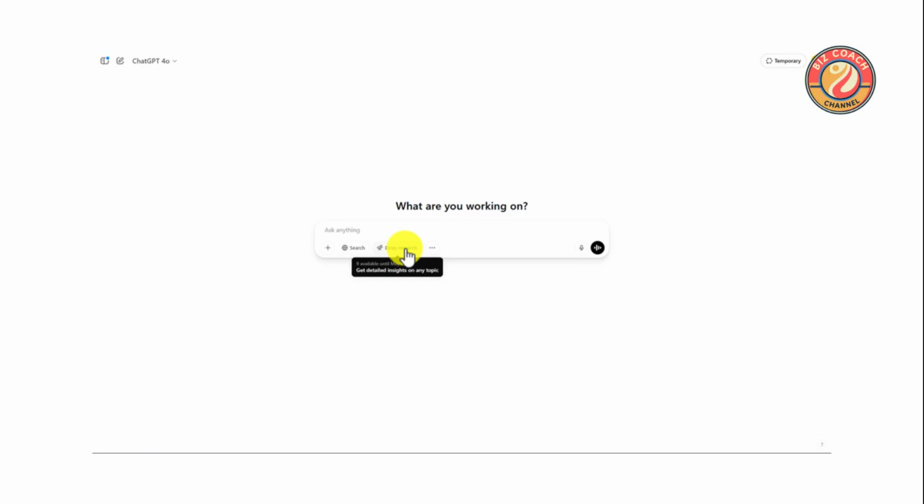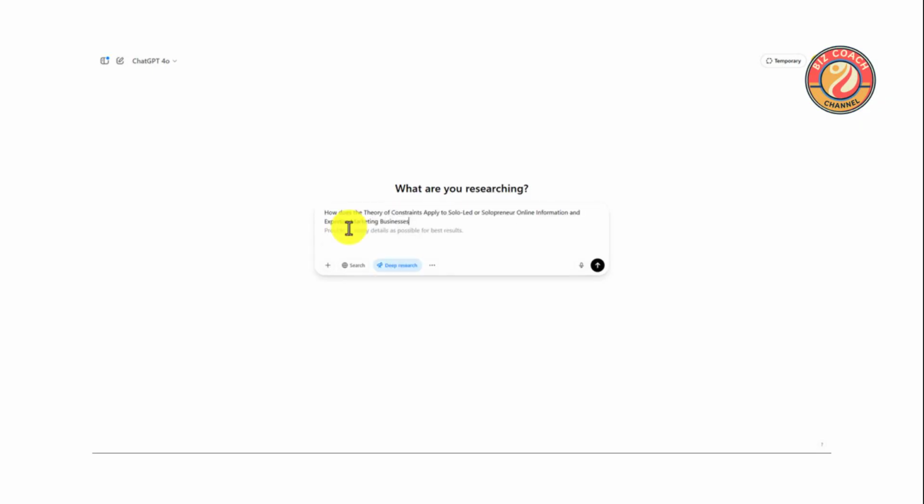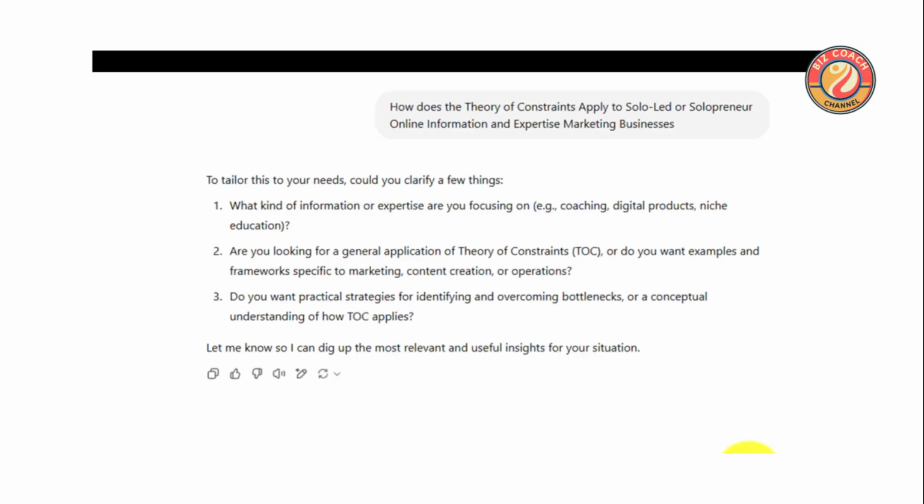This interactive approach ensures that the insights you receive are relevant and tailored to your specific needs. Dive deeper into your research by specifying your area of interest. ChatGPT is equipped to handle complex queries, providing you with comprehensive answers and guidance. To tailor the insights to your needs, clarify a few things about your research focus. Whether it's information, practical strategies, or conceptual understanding, ChatGPT is here to assist you in finding the most relevant insights.